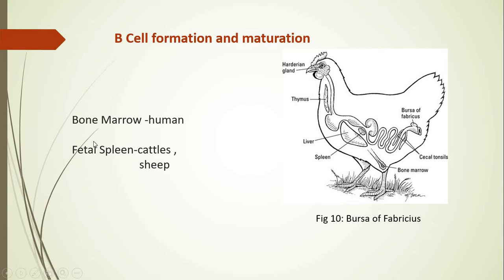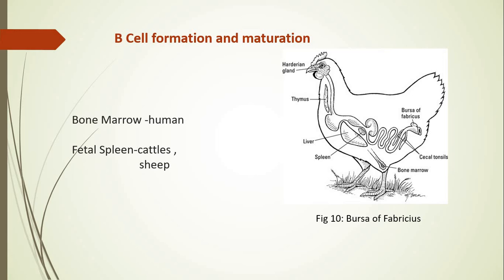A very interesting aspect of B cell formation is seen in the early development of humans also. Right after fertilization, when the zygote is in the phase of growth, in the first week, the yolk sac provides the immunocompetent cells to the developing embryo.